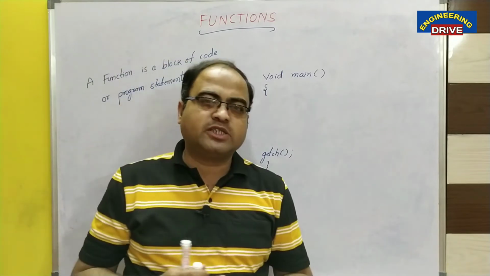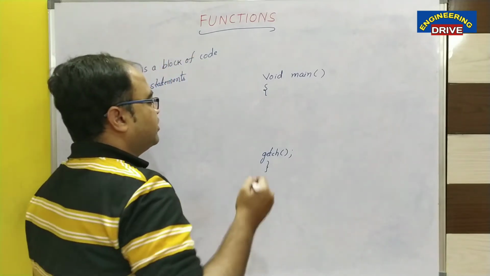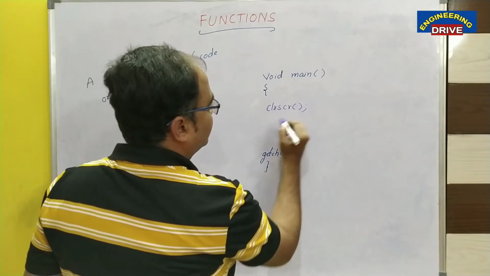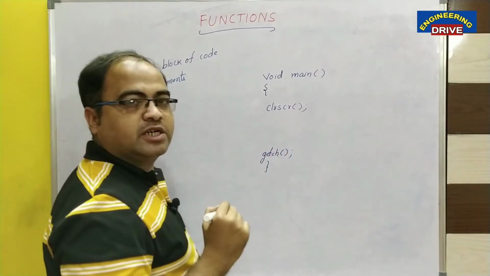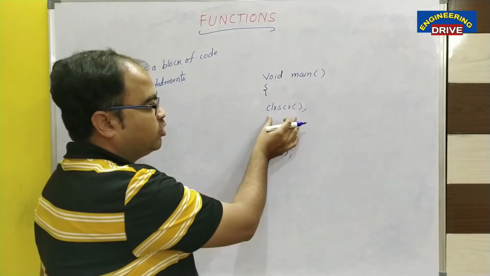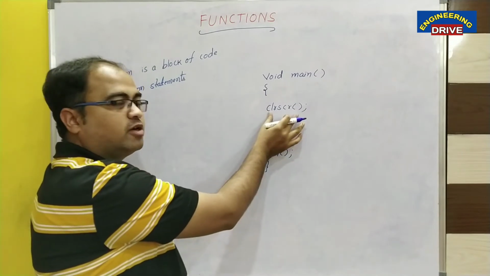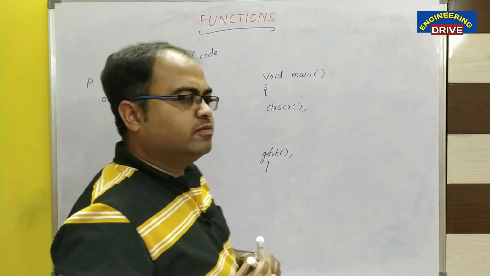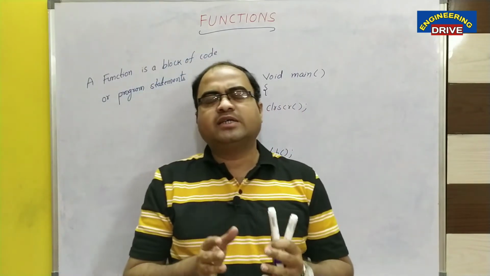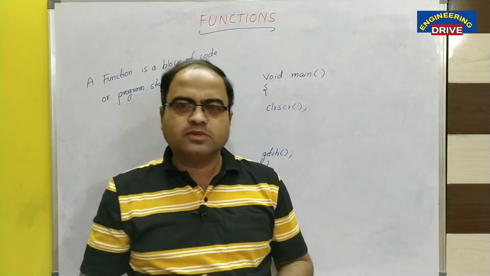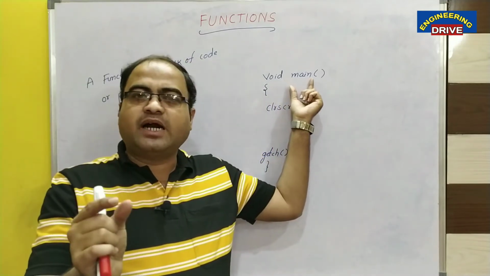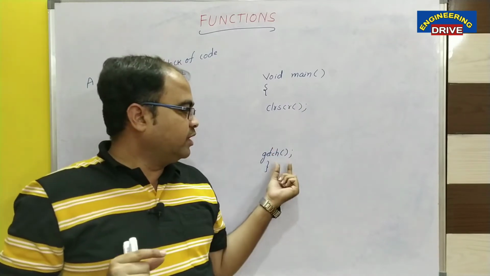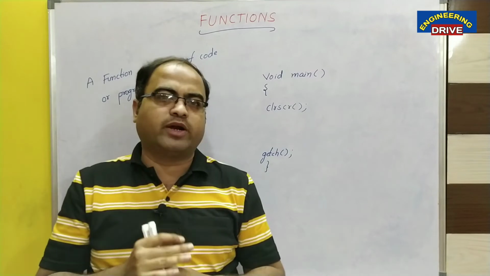Now there are some more functions we use in our programs, like clrscr. Do you know the use of the clrscr function? To clear the previous output. In order to clear the previous output, we use the clear screen function, clrscr. Okay, sir, we got clarity that a function is something which does some work. Simple answer: the main function starts the C program, the clrscr function clears the previous output, and the getch function ends our C program.